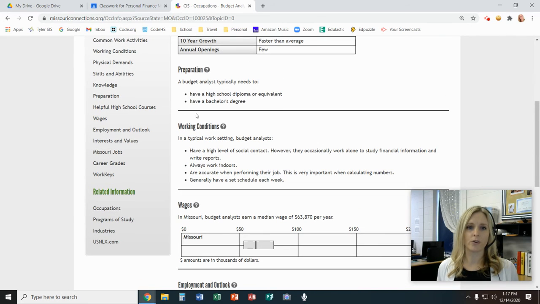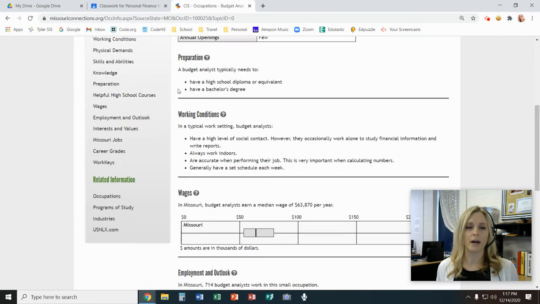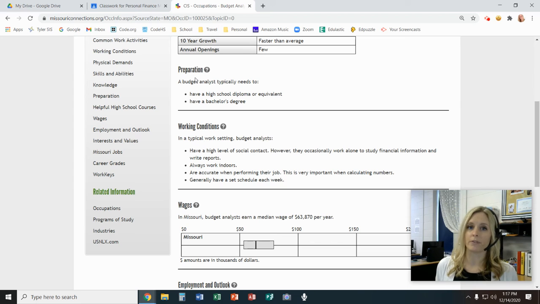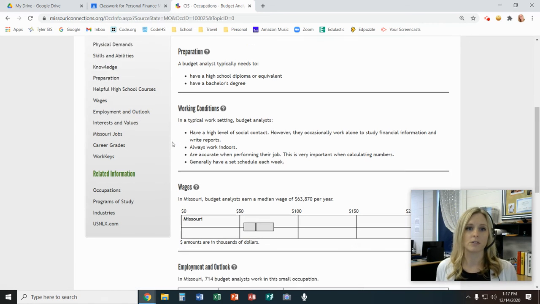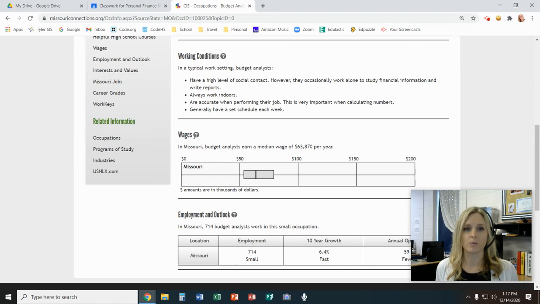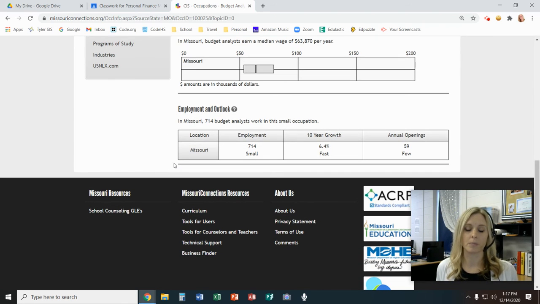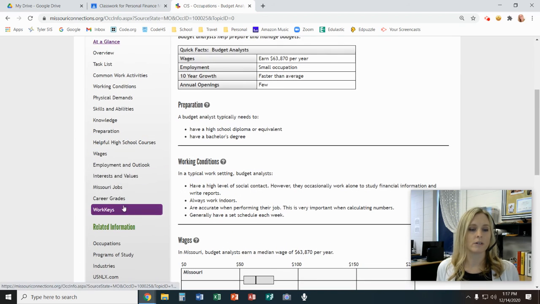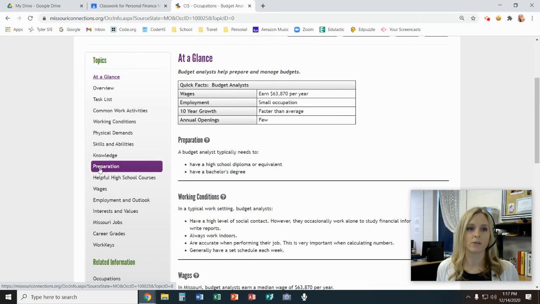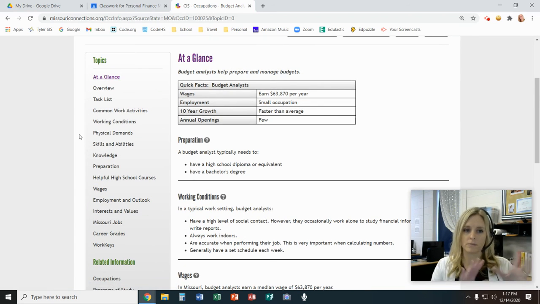They're going to go through and talk a little bit about what you have to do to prepare for this: high school, bachelor's degree, is this one. Working conditions, what will you be doing at that workplace? Wages, employment and outlook shows you the potential growth for this occupation. And then over here to the left, you have a whole bunch of other category links that you can click on to find out more in-depth information about any of those occupations.